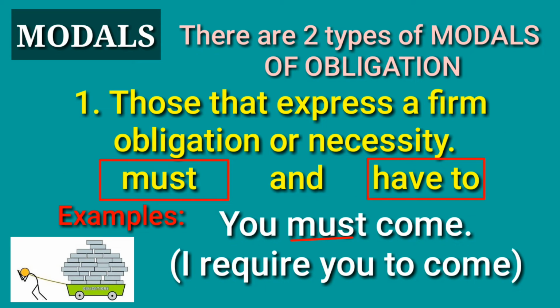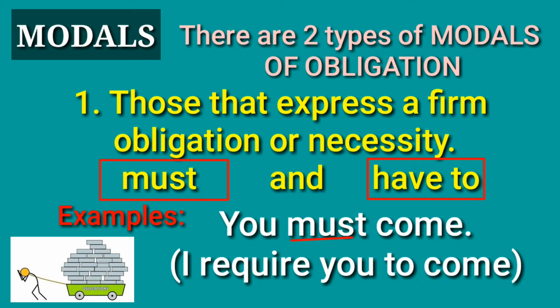There are 2 types of modals of obligation. Number 1, those that express a firm obligation or necessity. In expressing a firm obligation or necessity, we use the modals must and have to. You have there the examples. You must come. When you say you must come, I require you to come. So the speaker is the one requiring you to come.